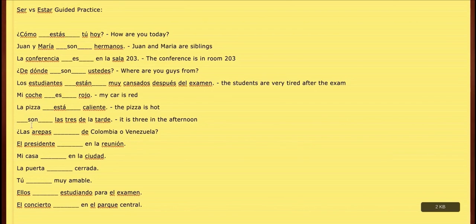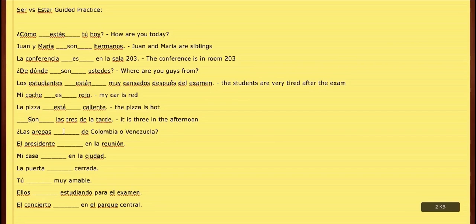It's almost like saying they are 3 in the afternoon. That sounds weird to our English brains, but to me it almost makes a little bit more sense. We're talking about a plural amount of hours, so we should use the plural form of to be. It's very interesting, but in Spanish it's actually going to be son las tres de la tarde, where in English we say it is. So it can be a little confusing, but in this case use son, not es.